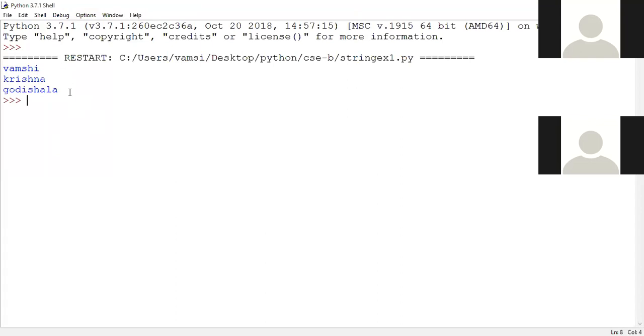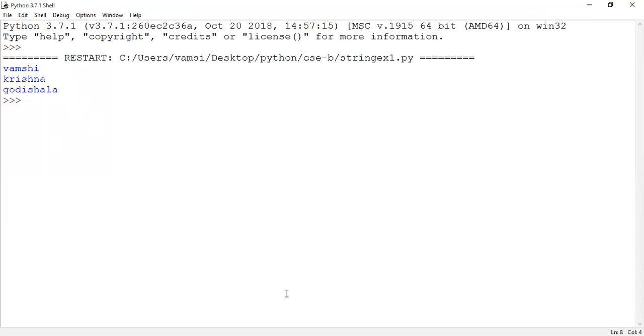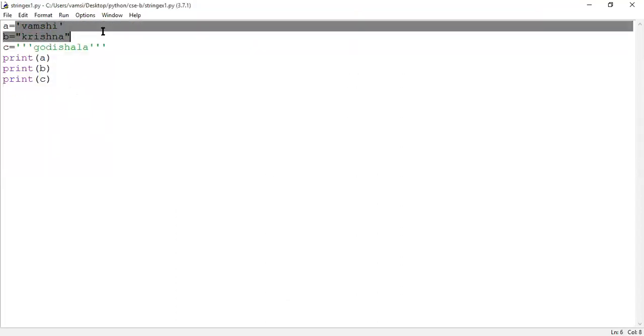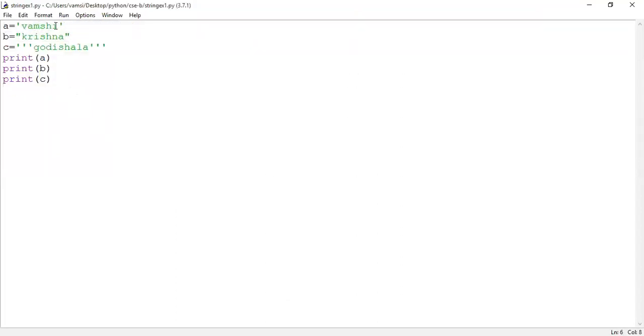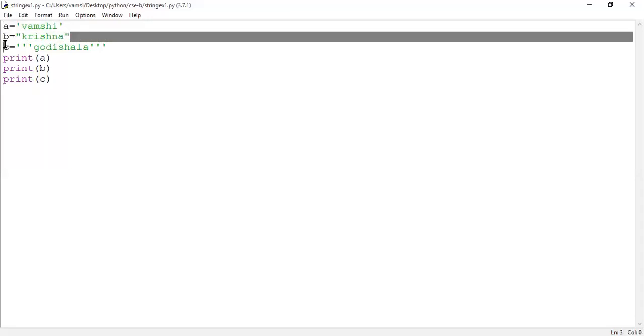Vamshi Krishna Godishala. So if you see the logic, see the code. It's one kind of representation of a string in Python programming language. Here I have represented the string with the help of what? Single quote. So B equal to Krishna. Krishna is called a string.